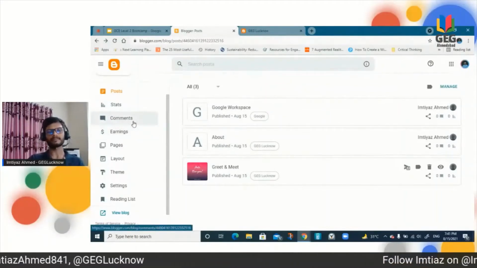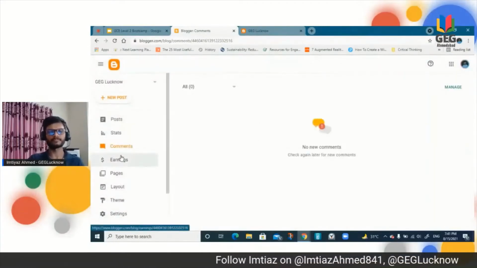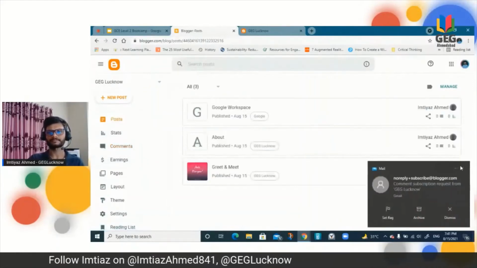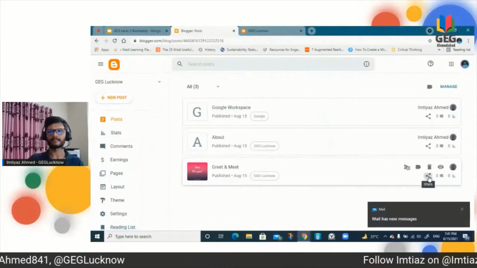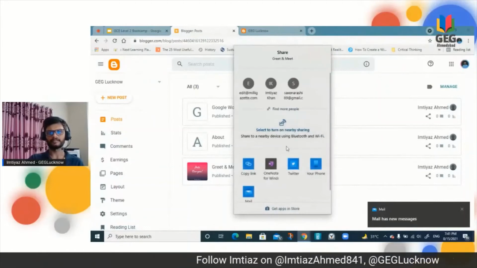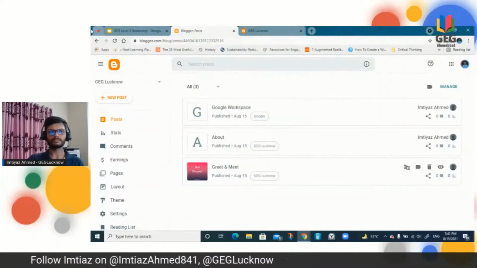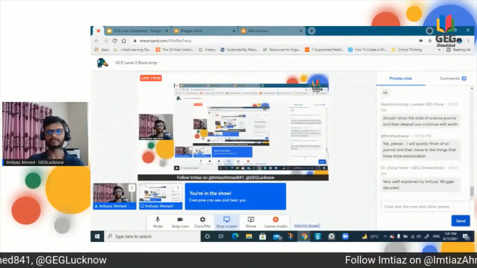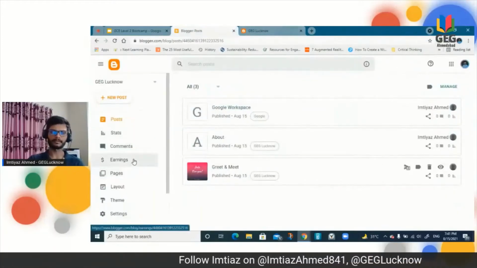If somebody is commenting, then we can see the comments section here, because right now I did not share any of them. So what I can do is go to the post, and suppose I'm sharing this link, right? We can share that very easily. Just copy the link and paste it. I would request that someone please share this link so everybody can comment. Yes. Now coming back here, earning.